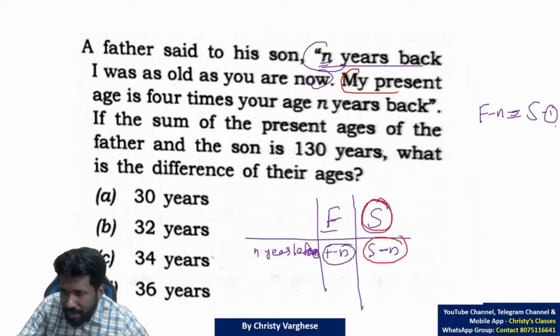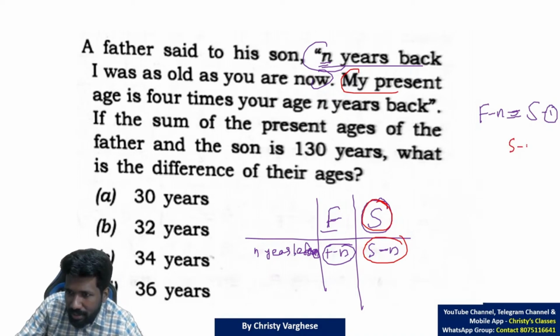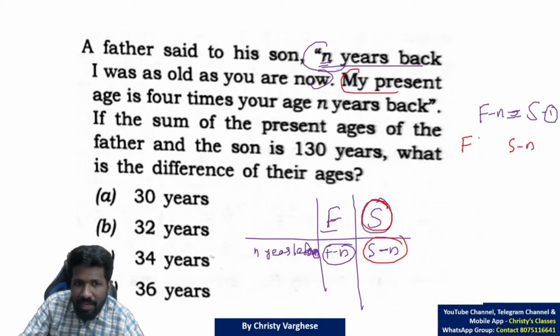Son's age N years back is S minus N. My present age means father's present age, that is F. That is 4 times the son's age N years back. That means 4 times S minus N.